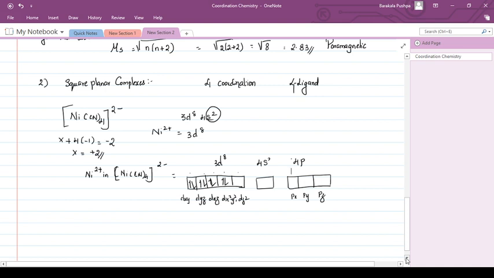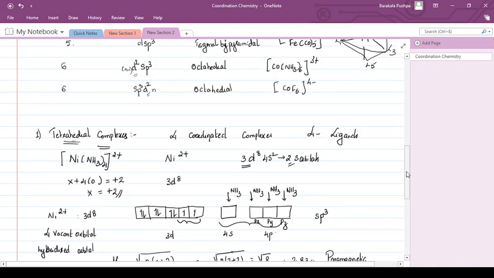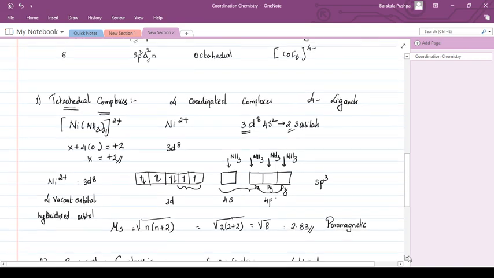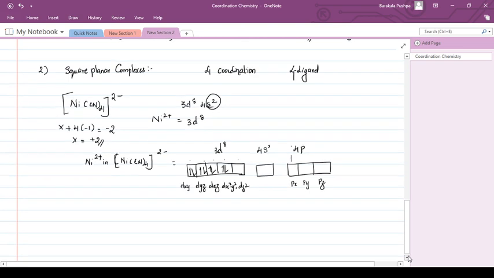Okay, so now what happens is, here you will see that nickel has to keep 4 vacant orbitals ready for the cyano ligands to come and form bonds. Here the 4 orbitals that nickel keeps ready are 1 s orbital and 3 p orbitals. But in this case, nickel is keeping ready 1 d orbital, 1 s orbital and 2 p orbitals.